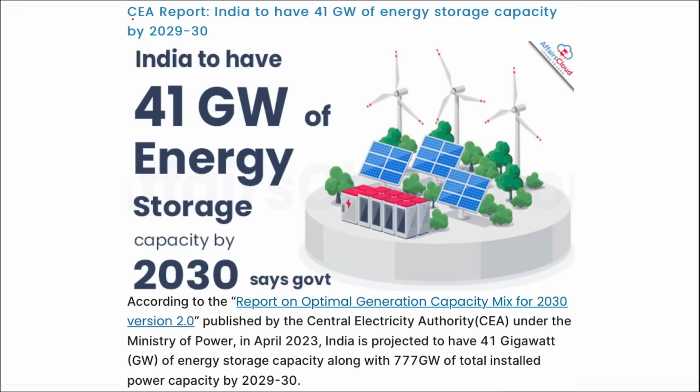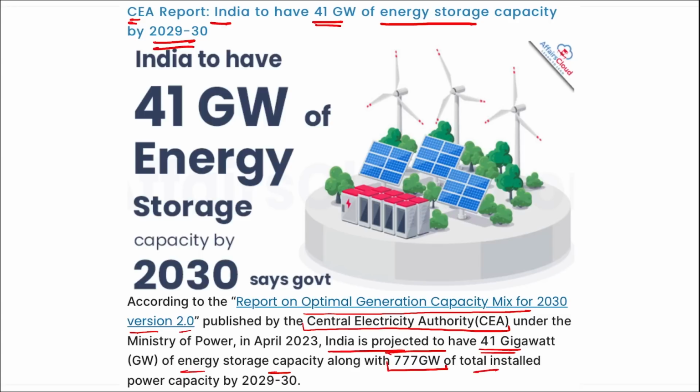Here you can see the CEA report: India to have 41 gigawatts of energy storage capacity by 2030. The name of the report is Optimal Generation Capacity Mix for 2030 version 2.0. It was published by CEA, Central Electricity Authority, under the Ministry of Power. India is projected to have 41 gigawatts of energy storage capacity along with 777 gigawatts of the total installed power capacity by 2030.